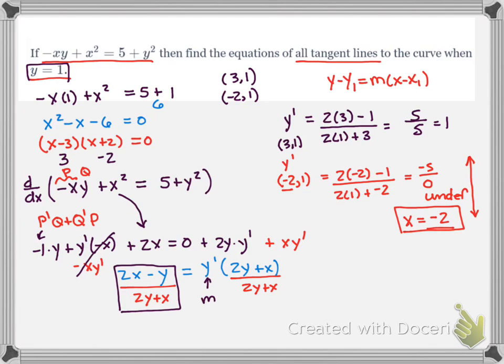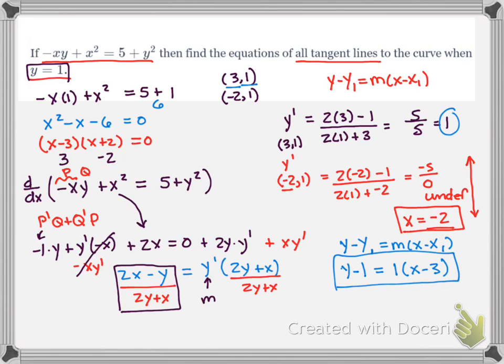My other line will come from using y minus y1 equals m times x minus x1, and that slope was 1. Also, that y was 1 and that x was 3. So we'll have y minus 1 equals an m of 1 times x minus 3. That's our other equation. Two tangent lines, here and here.